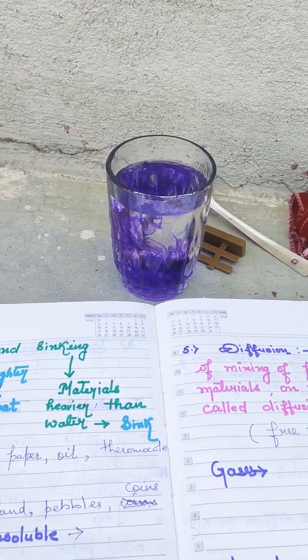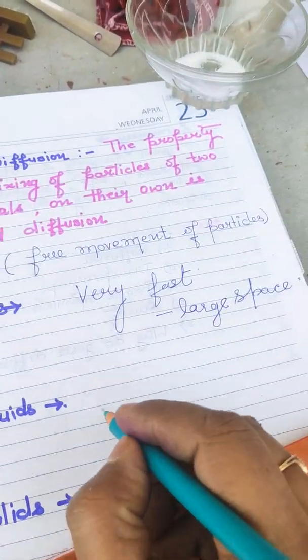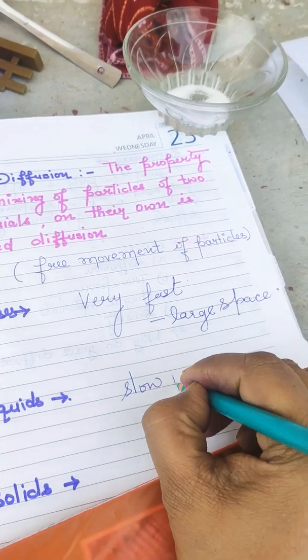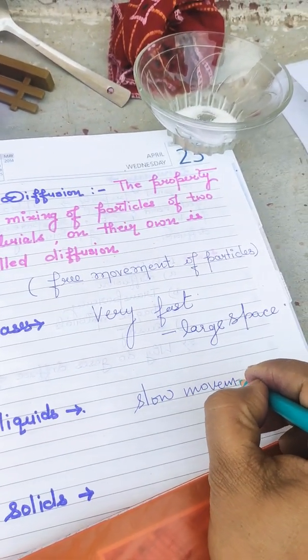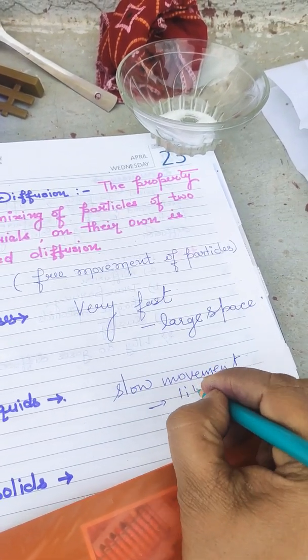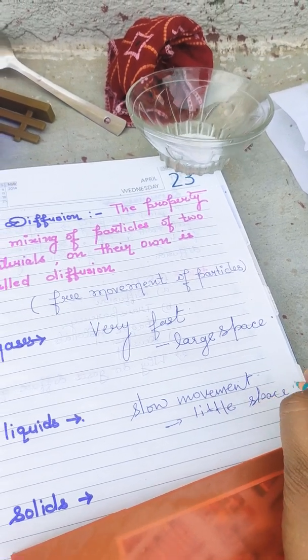Hence the movement is there, but the movement is very slow. Now see here, in liquids the movement is slow. Hence slow diffusion can be seen due to little space in between the particles.